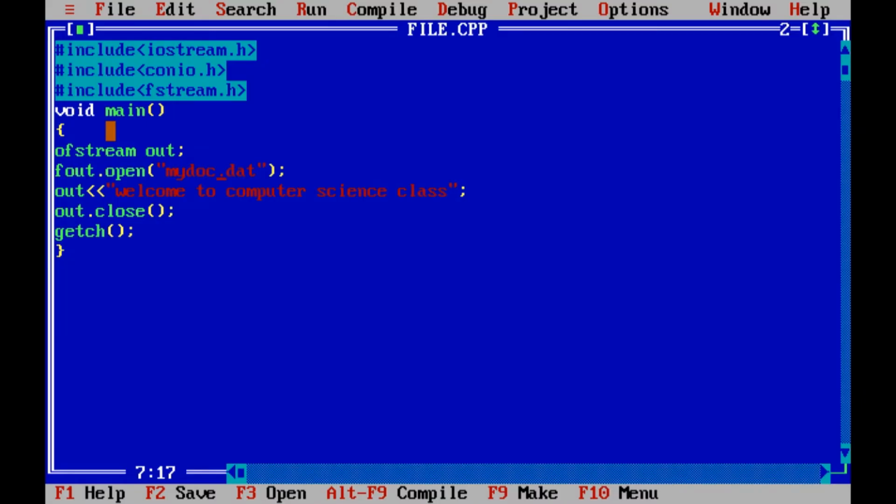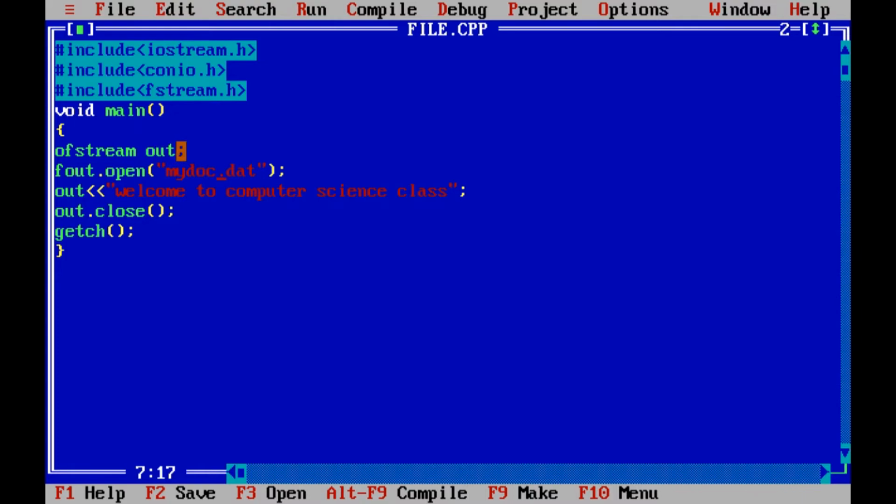Okay, as we used to create objects for our classes, as I told you, ofstream, ifstream, fstream are predefined classes. This is the class which has already been created, and it has all sorts of member functions which we will use to write in the file. So this ofstream is our class, and after the class, whatever we write will become our object.